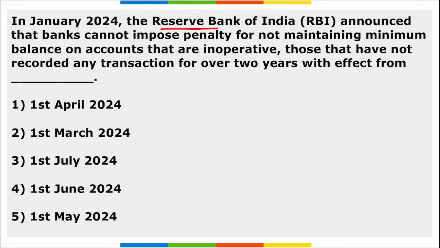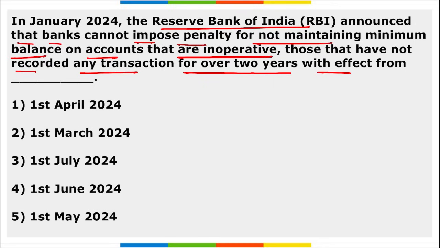Next, RBI announced that the banks cannot impose penalty for non-maintaining minimum balance on accounts that are inoperative, those that have not recorded any transactions for over 2 years with effect from dash. So it will be from 1st of April 2024. Correct? I repeat, RBI announced that the banks they cannot impose a penalty for not maintaining minimum balance on accounts that are inoperative.